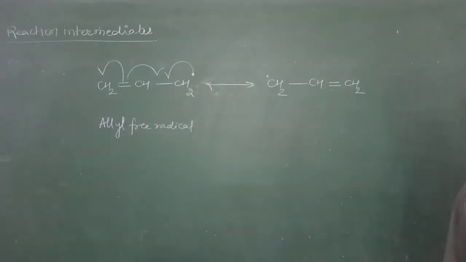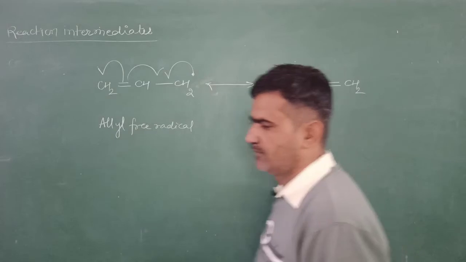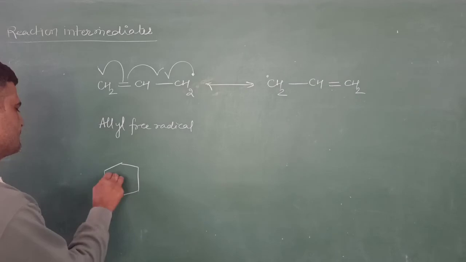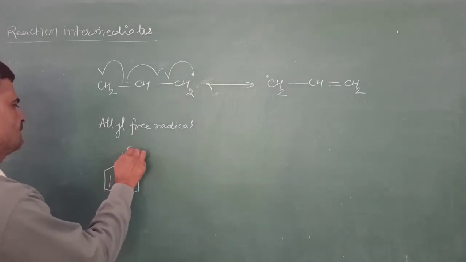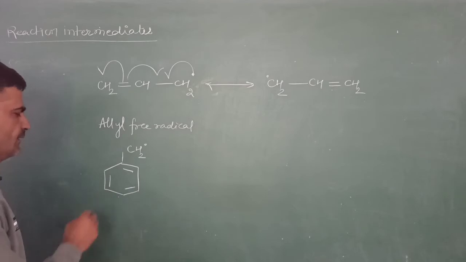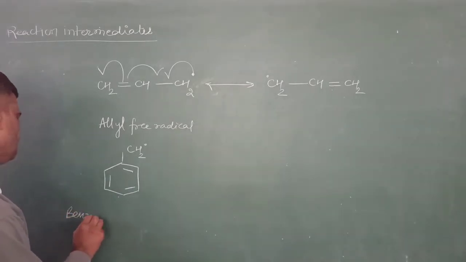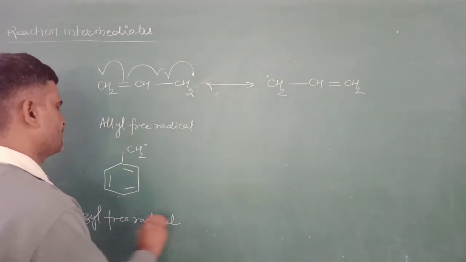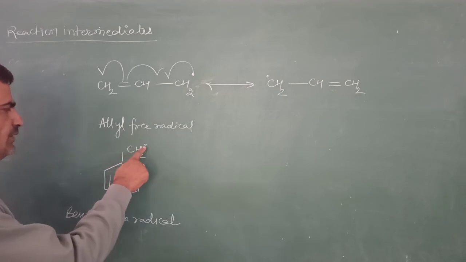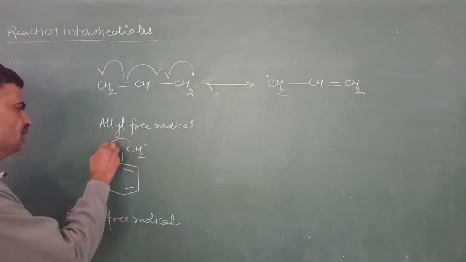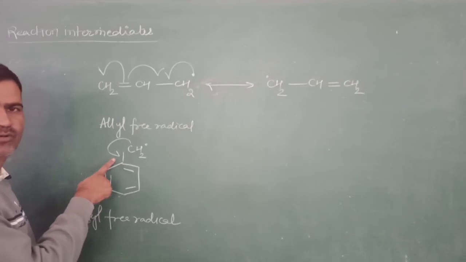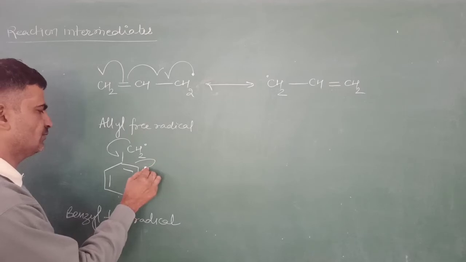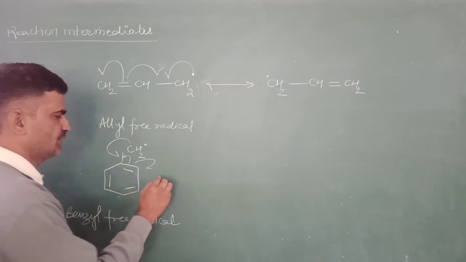Similarly, we can explain the stability of benzyl free radical. This is a benzyl free radical. In this benzyl free radical, the odd electron is present on this benzylic carbon. This electron is transferred to the benzene ring. I am using a half arrow, which means one electron is transferred. This pi bond breaks and one electron is transferred to this position and one at this position.